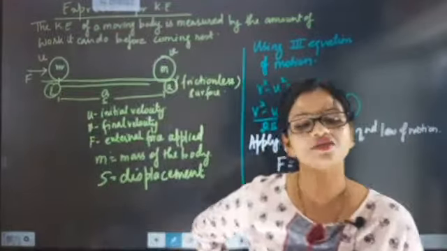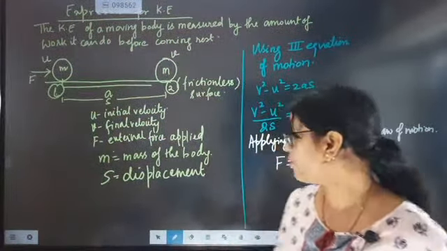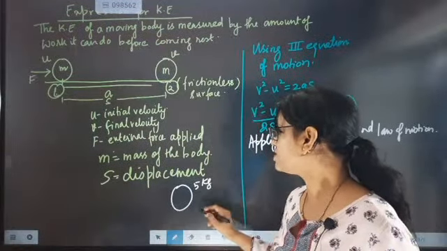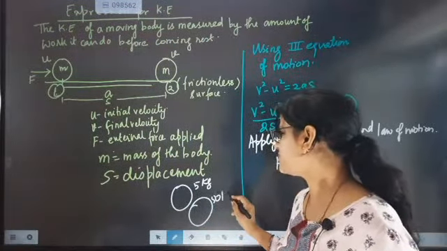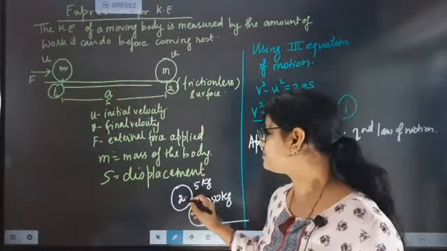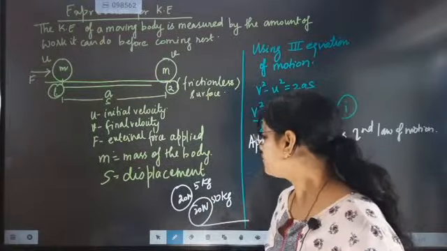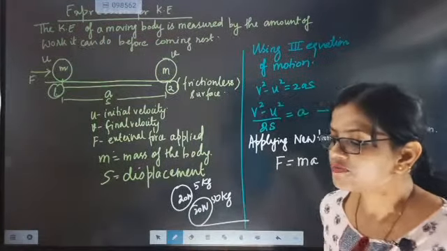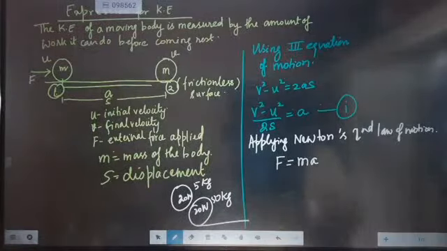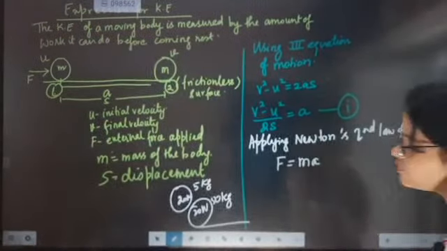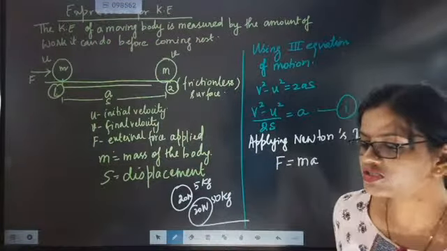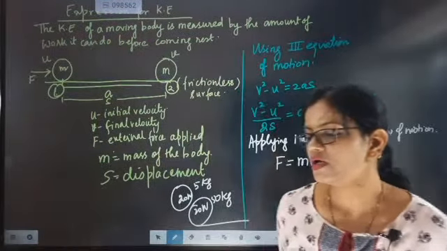Now I'm just asking a simple question. A body is there of mass 5 kg, another body is there of mass 50 kg. If I have applied the same force of 20 Newton on both of them, which one will have more acceleration? Which body will have more acceleration?